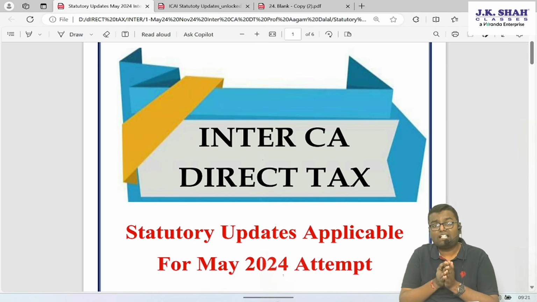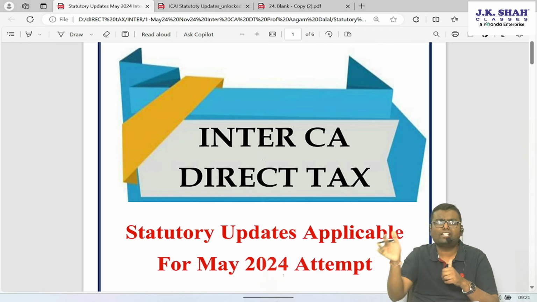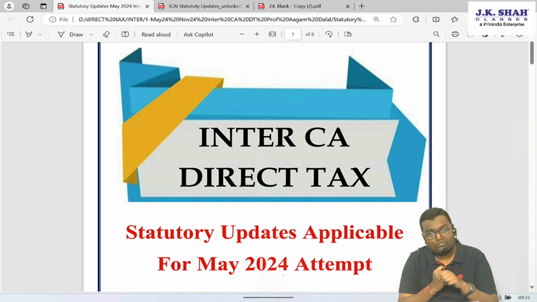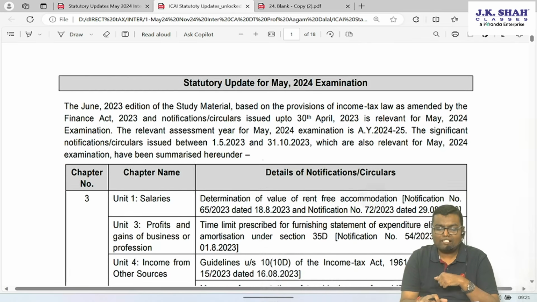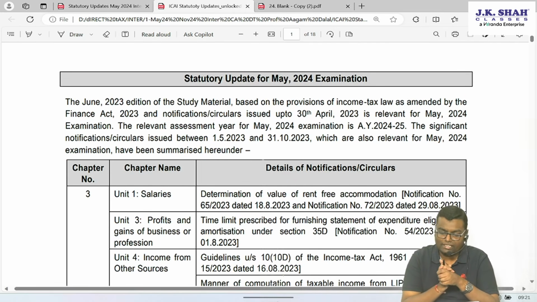Those amendments with regard to the budget, those amendments with regard to Finance Act 2023, we have already discussed in the lectures itself, or in the fast track we will be discussing. However, this video is for those amendments which are not discussed in the classroom because the ICAI study material was not having these amendments. They were issued either by CBDT as a circular later on, and that's why ICAI has issued a separate statutory update for the May 24 examination.